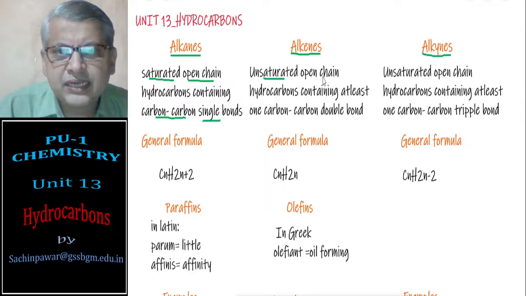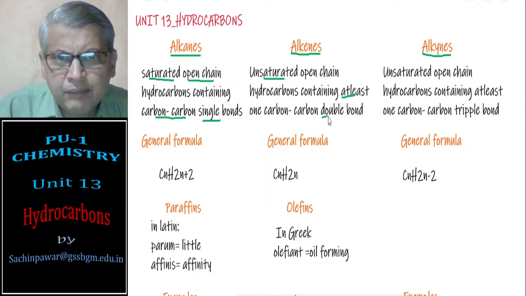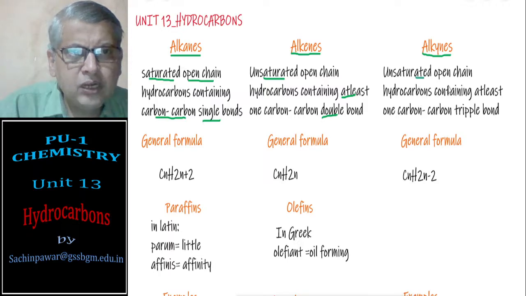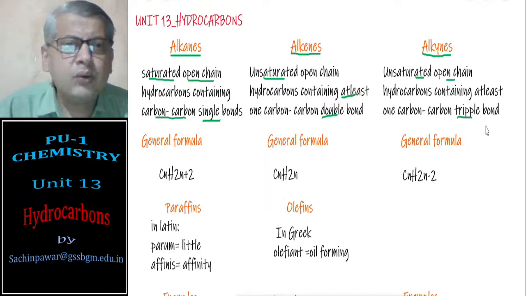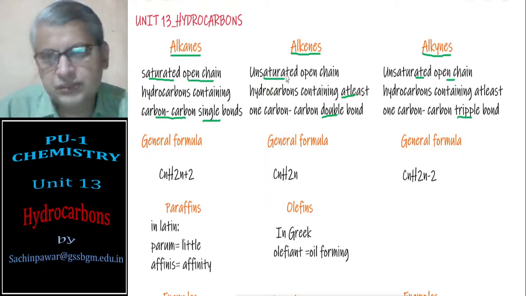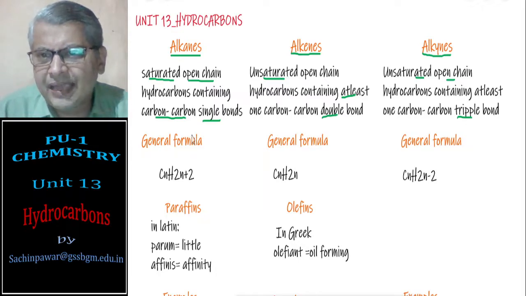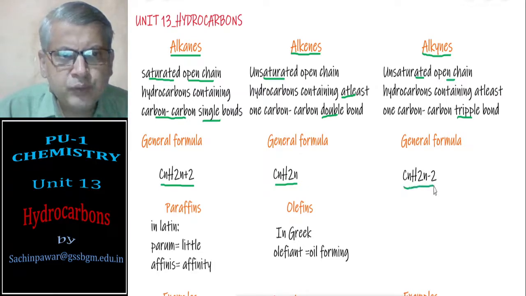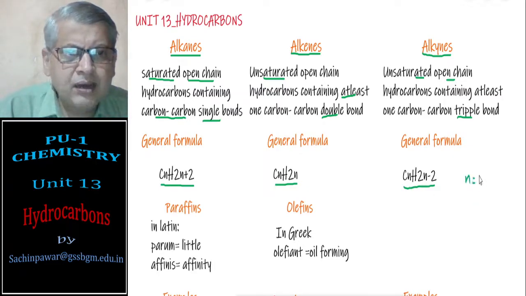Unsaturated hydrocarbons containing at least one carbon-carbon double bond are known as alkenes, and unsaturated open chain hydrocarbons containing at least one carbon-carbon triple bond are known as alkynes. And from previous knowledge, you also know that alkanes are having a general formula CnH2n+2. Alkenes are having general formula CnH2n. Alkynes are having general formula CnH2n-2, where n is an integer like 1, 2, 3, 4, and so on.